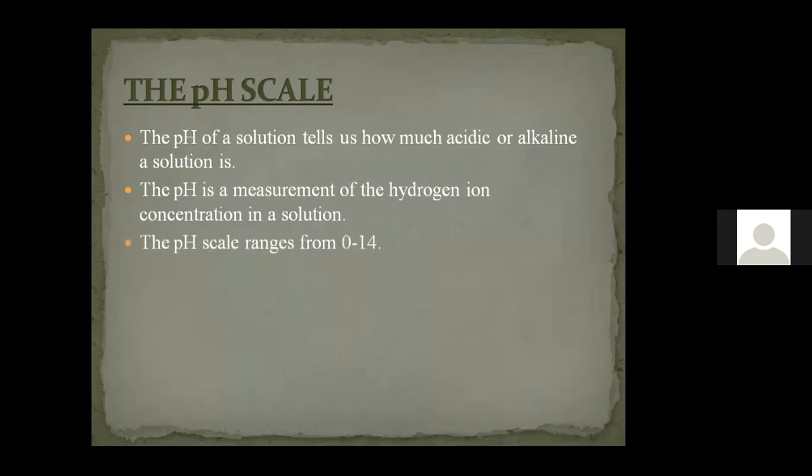This pH scale has a range from 0 to 14. Have you heard this? The range of the pH scale is from 0 to 14. 0 to 7 is called something. 7 and above is called something. Do you have an idea about pH?